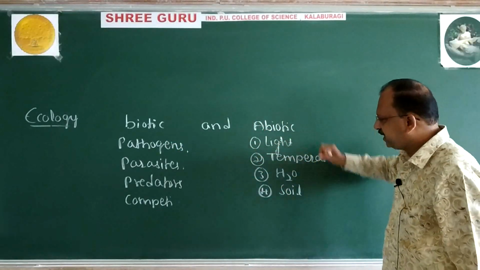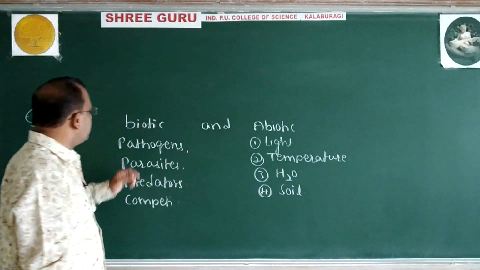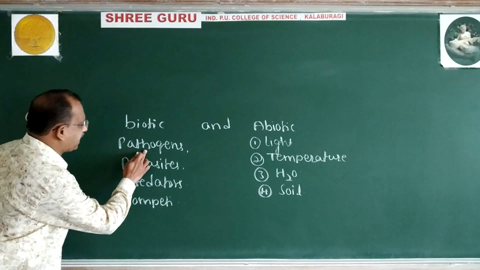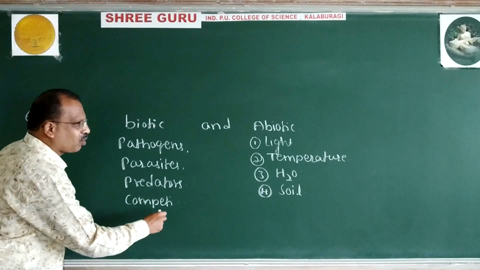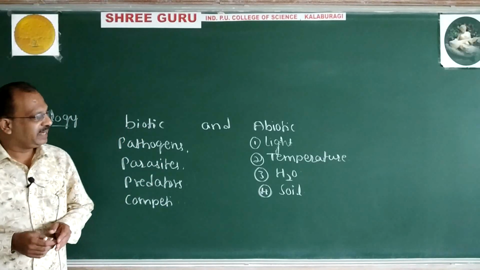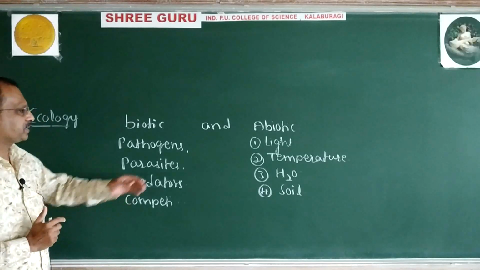Abiotic includes light, temperature, water, soil. Biotic are the living ones. They further include various types like pathogens, parasites, predators and competitors.